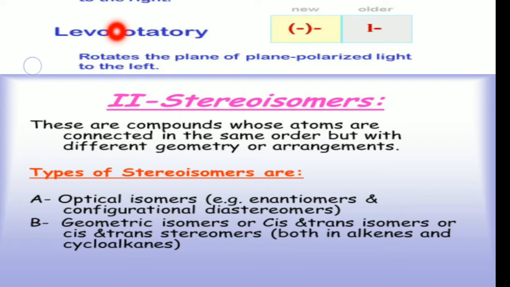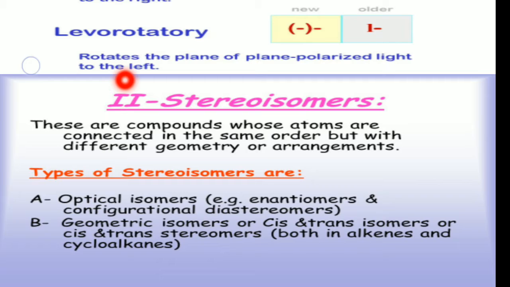Stereoisomers are broadly of two types. Optical isomers, which have optical activity, for example enantiomers and diastereomers. The second type is geometric isomers, or cis-trans isomers.